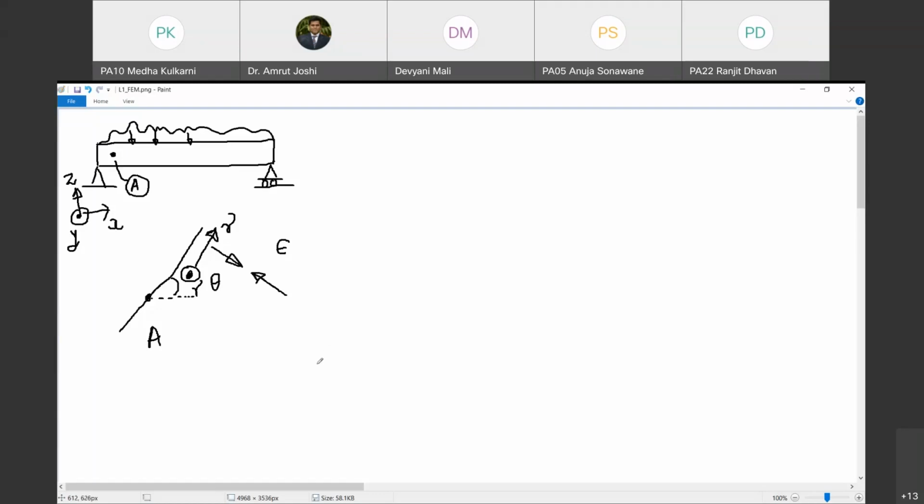I will try to draw a 3D view of this. So let us say this is the plane passing through point A under consideration. On this plane, you can have three types of strains. One strain is normal to the surface and we denote it by the notation epsilon. It can be either tensile or it can be compressive. If the arrow is towards the plane, it is compressive. If the arrow is away from the plane, it is pulling. That's why it is tensile strain.